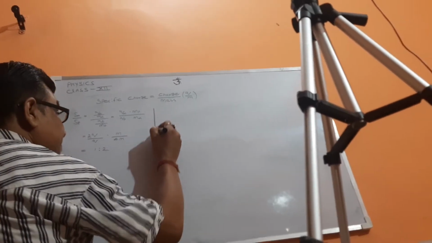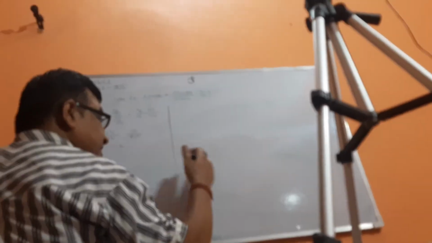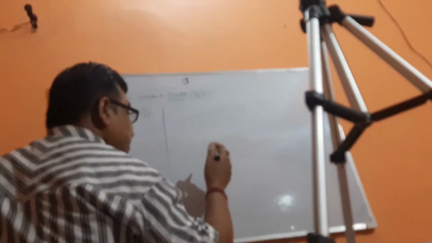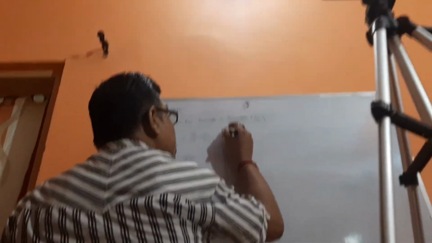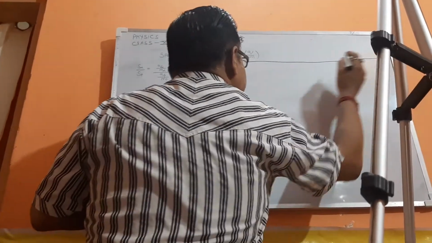See on the board, because this percentage method is used in many types of questions, momentum, kinetic energy, and in other chapters also. So the percentage method must be clear.